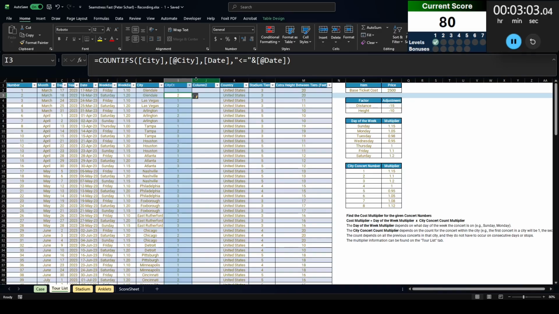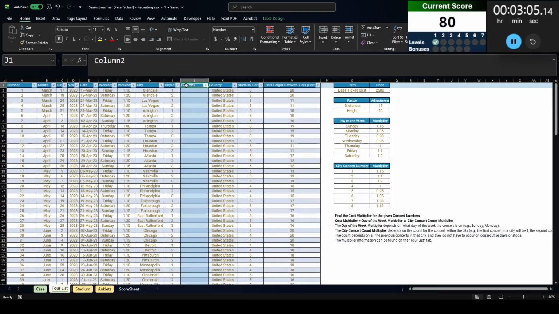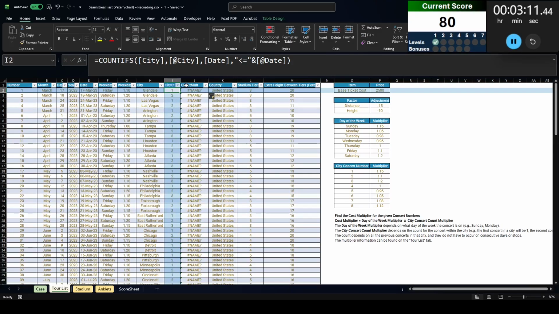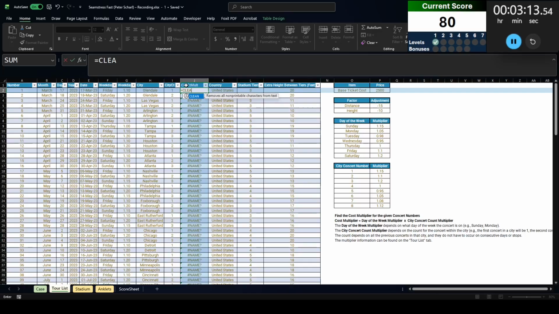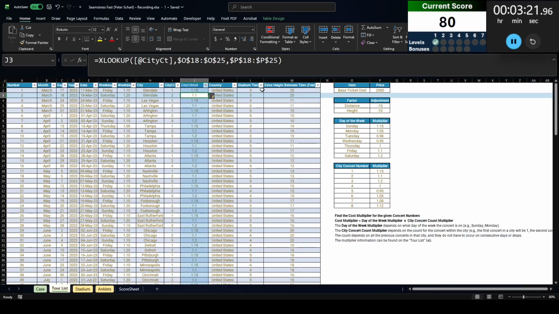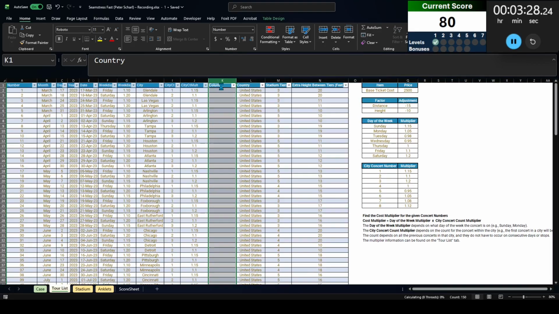And there we go. And then we're going to get the city count mult, which is going to be, once again, another XLOOKUP. Not clean. I've got to find out what that does. XLOOKUP that count number along this table and return the multiplier there. There we go. And then finally, we need the cost multiplier. So cost mult is what I'm going to call it.